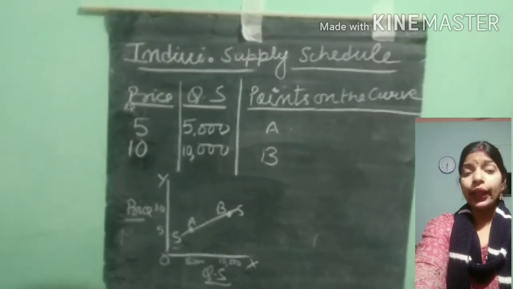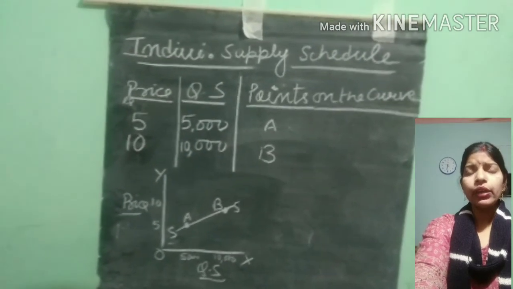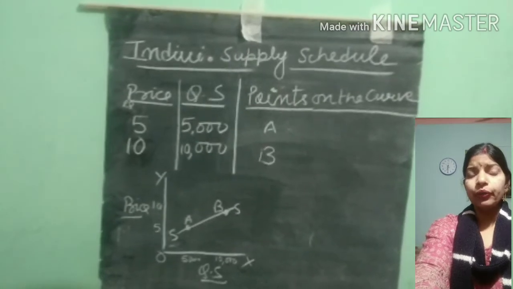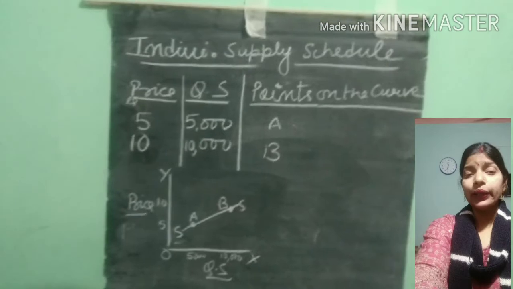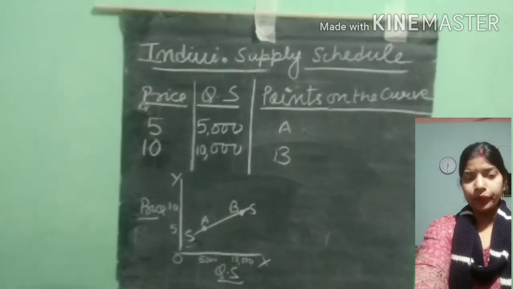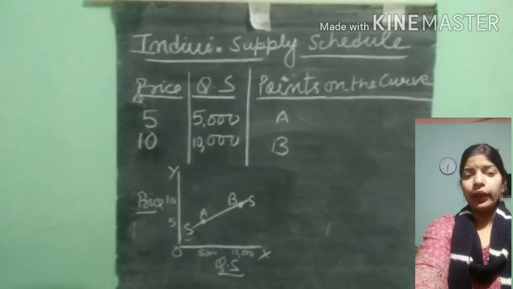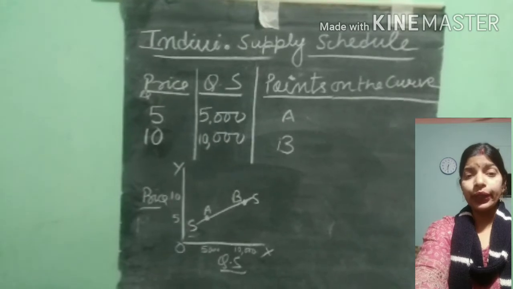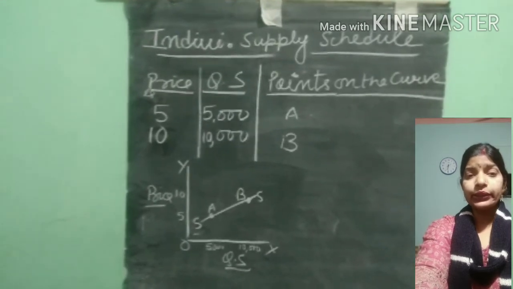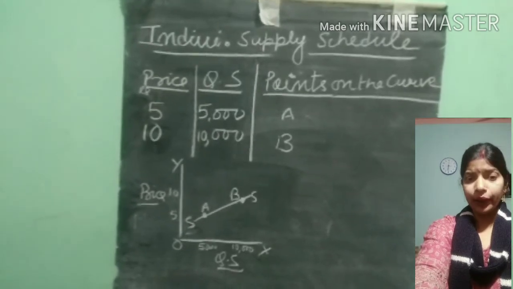And these are the points A and B in the third column, which we shall denote on the individual supply curve. In the individual supply curve, all of you can see that on the OY axis I have written price, and on the OX axis I have written quantity supplied.